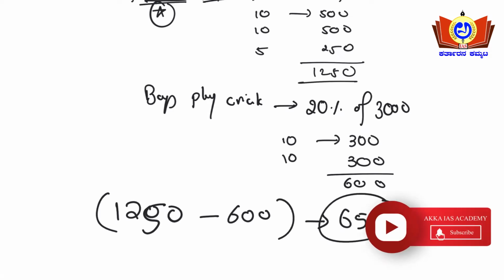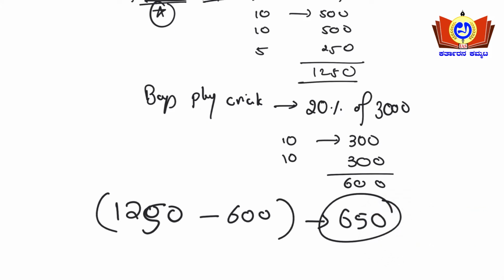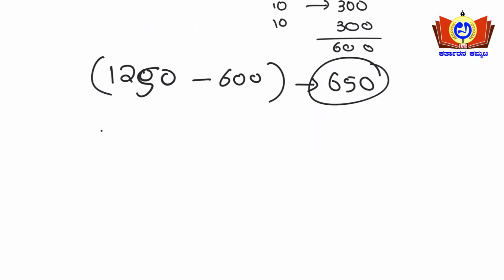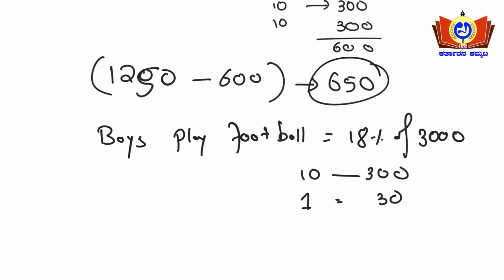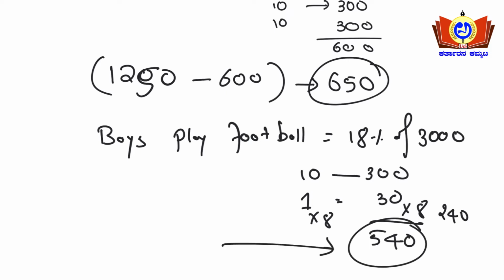The question asks, what is the ratio of the number of girls who played cricket and the number of boys who played football? So we need to calculate the number of boys who played football here. It's given in the data that boys who play football is 18% of 3000. 10% is 300 and 1% is 30, so 30 into 8 is 240. So 300 plus 240 is 540. So the number of boys who play football is 540.